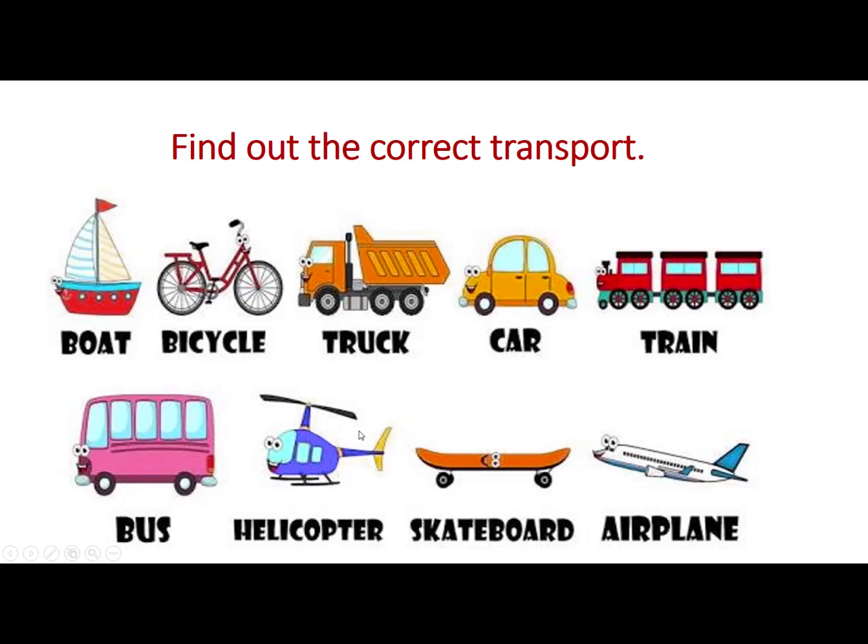Look at this picture. Which transport is used on land? This bus, truck, car, train, skateboard. Okay. Where do we use a boat? Boats sail on water. And a helicopter and aeroplane are used for air transportation.